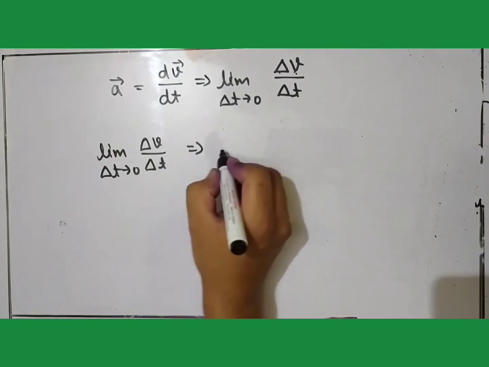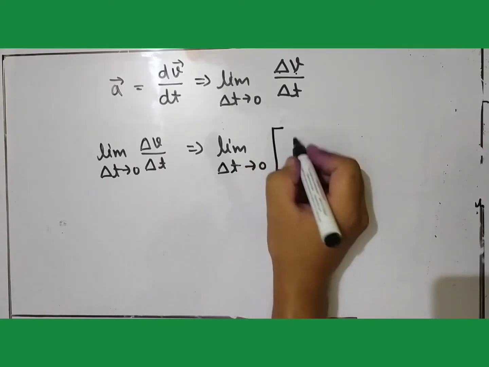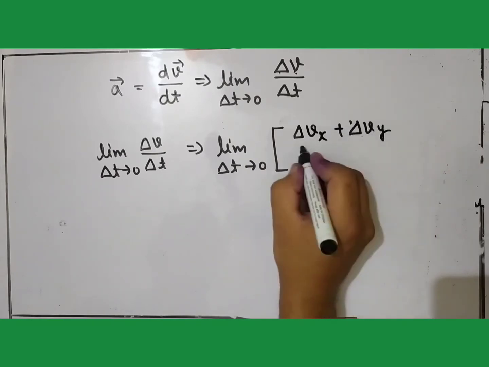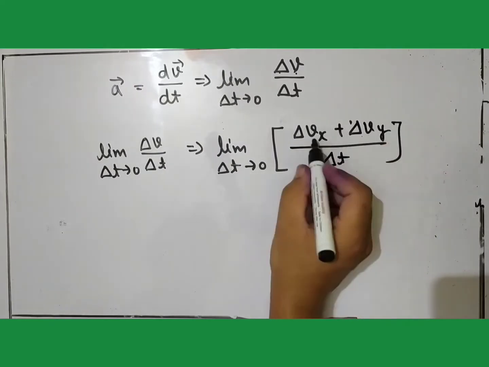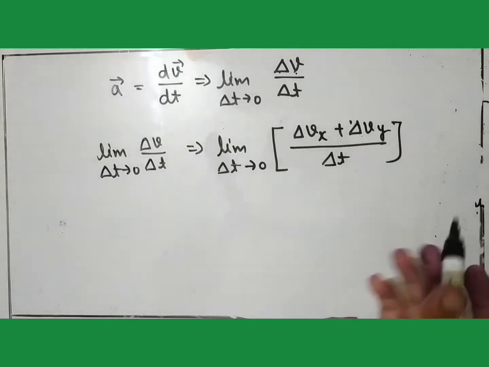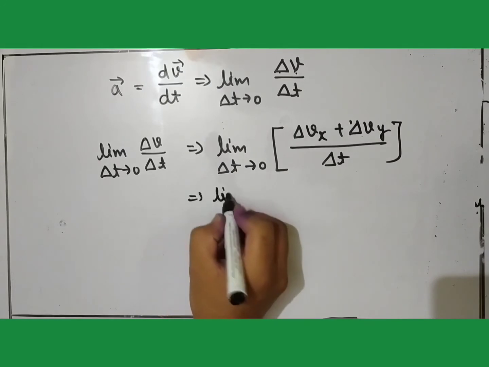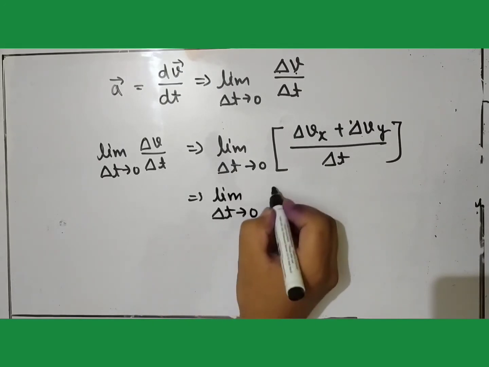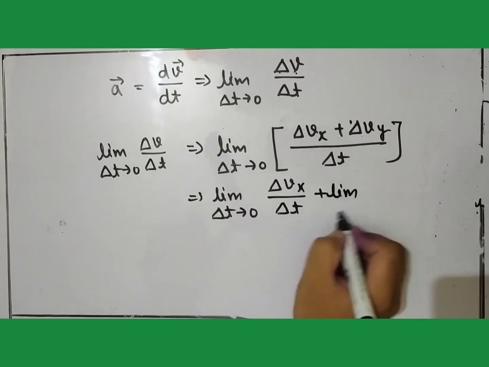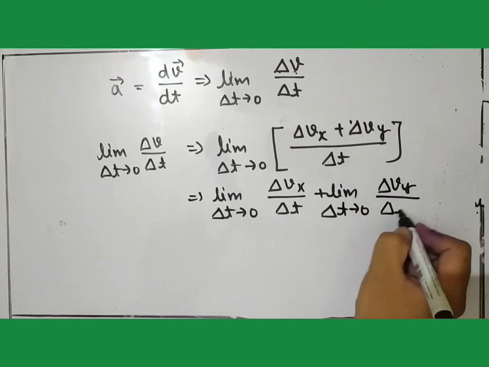So we can write limit delta t tends to 0 of delta vx plus delta vy over delta t. Here delta vx is the change in the velocity along the x direction and delta vy is the change in the velocity along the y direction. So we can write it as limit delta t tends to 0 of delta vx over delta t plus limit delta t tends to 0 of delta vy over delta t.